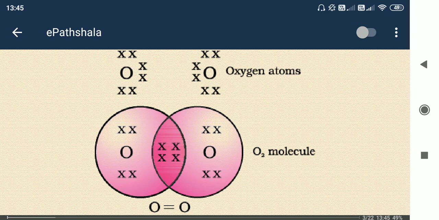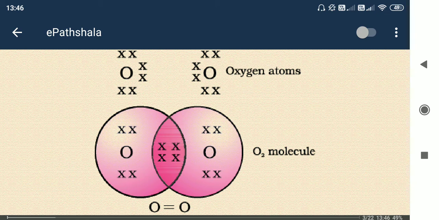That's why it is now stabilized. Okay, so what is happening? Two electrons are shared from each other. So now 2 electrons are shared from 2 oxygen atoms. Now total 4 electrons, so 4 electrons means 2 bonds. So you can see 2 bonds are formed between 2 oxygen atoms.